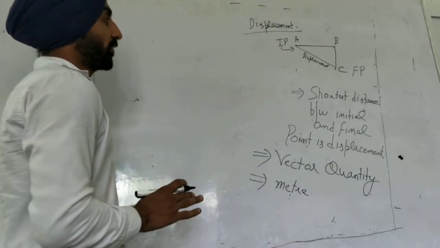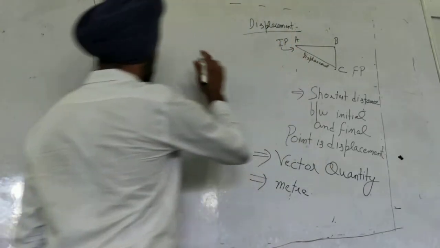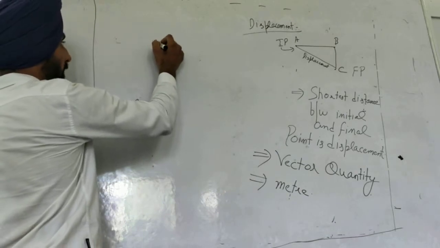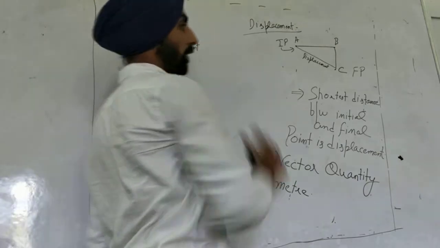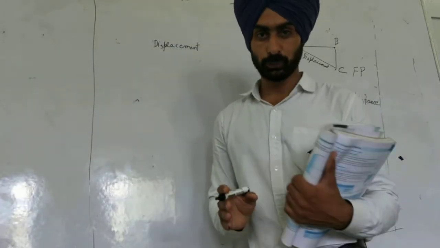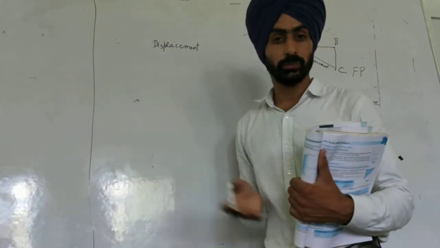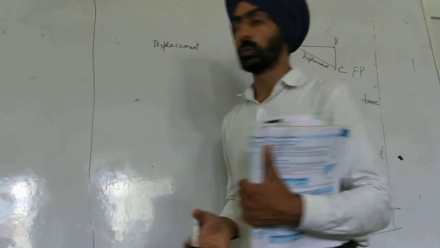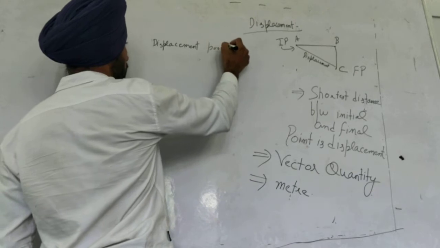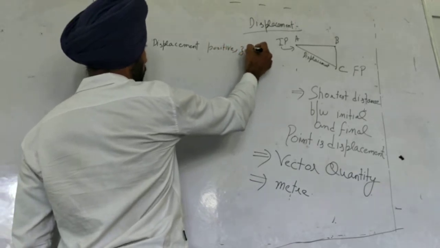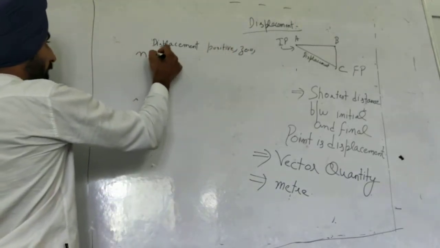Next concept is the displacement. It can be positive, it can be negative, it can be zero also. Displacement can be positive, zero, or negative.